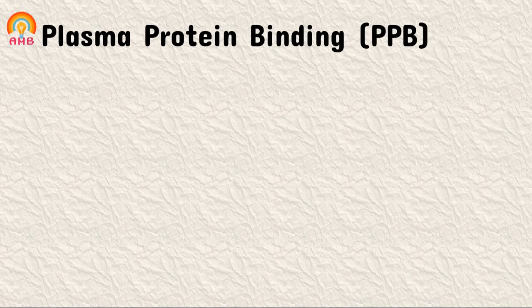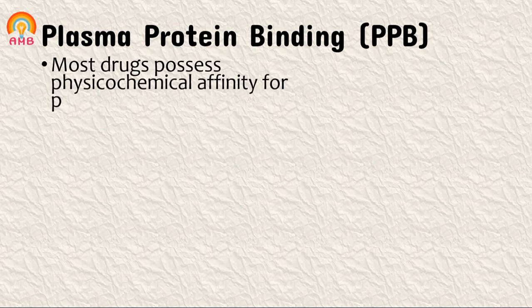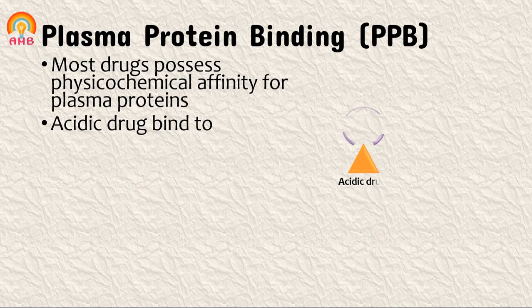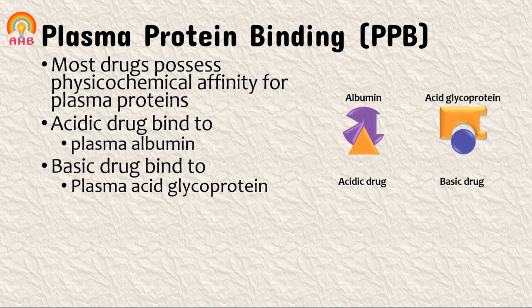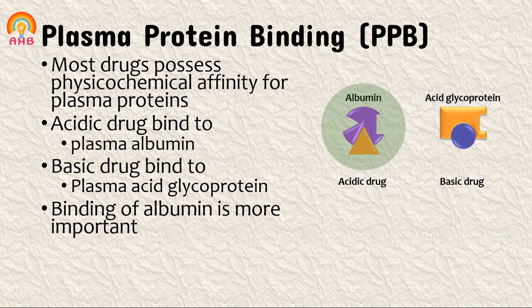Now we will discuss the main binding which affects distribution of drug, that is plasma protein binding. Most drugs possess physicochemical affinity for these plasma proteins. Acidic drugs generally bind to the plasma albumin and basic drugs bind to acid glycoprotein present in the plasma. Binding to albumin is quantitatively more important because most of the drugs bind to plasma albumin even though they are basic in nature. So binding with albumin is very important.